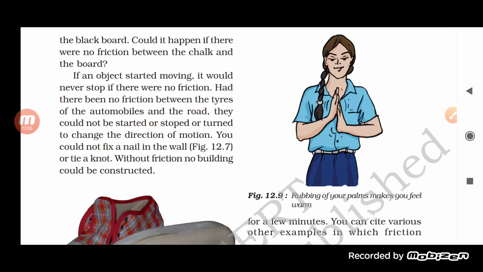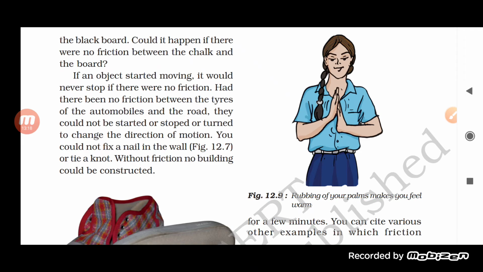Now, friction can occur even with the tires of the automobile on the road. And because of that only, sometimes you have seen that the tire gets burst or, because of excess heat, it catches fire also.